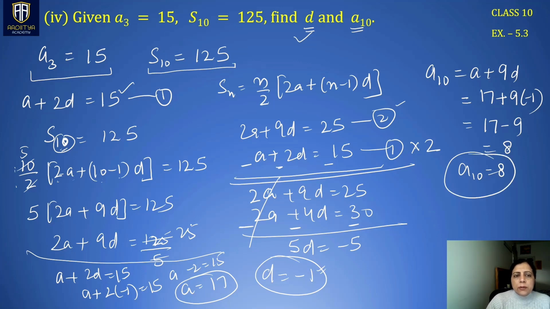So by the given two things, first we developed two equations in terms of a and d both. Now we had two linear equations in two variables, which we solved by the elimination method to find the first variable. Putting this variable into either of these two equations, we found the second variable a. By knowing a and d, we can find any value, and we have found A10, which is 8. So the second part is also done now.